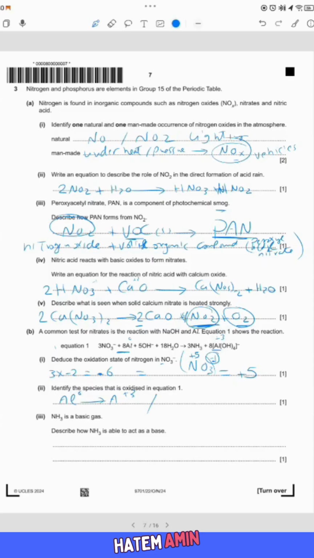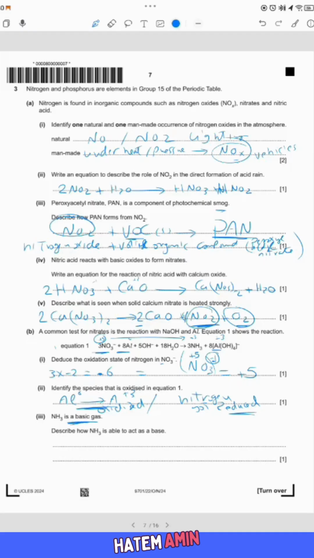Because we have a redox reaction, if something got oxidized, the other one should get reduced. Look for nitrogen: we said it was +5 and converted to NH3, where nitrogen is -3. So from +5 to -3, the nitrogen got reduced and aluminum oxidized.